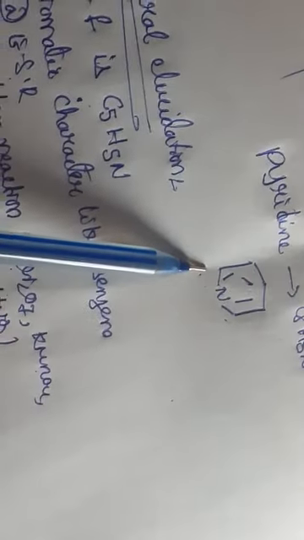Next, the nitrogen is a tertiary amine. Coming to this structure, generally the amine formula is NH2, but here the hydrogens are replaced by carbons. So N is a tertiary amine. How do you confirm this?